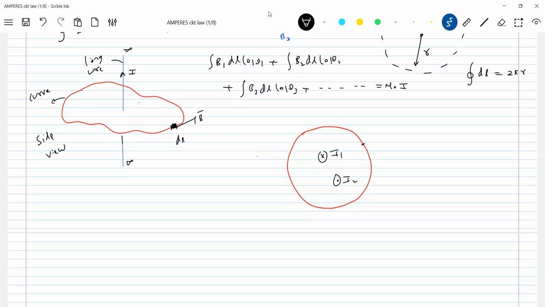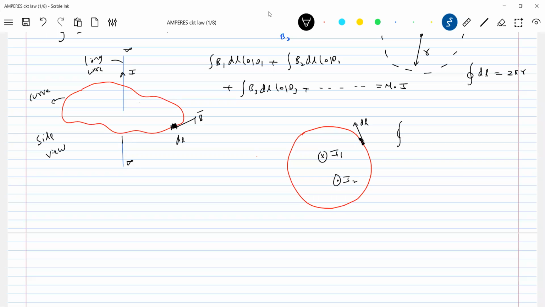I'm going to take the integration anticlockwise, so this is the direction of dl that I'm taking. Then which current should you take as positive? Which particular long wire will produce the B bar in the direction of dl? Some books show an arrow for the integration in a closed path, but I'm trying to avoid that and just showing dl bar. So I'm going to integrate anticlockwise. Which current can produce B bar in the direction of dl? I2. Therefore I2 will be positive and I1 will be negative.